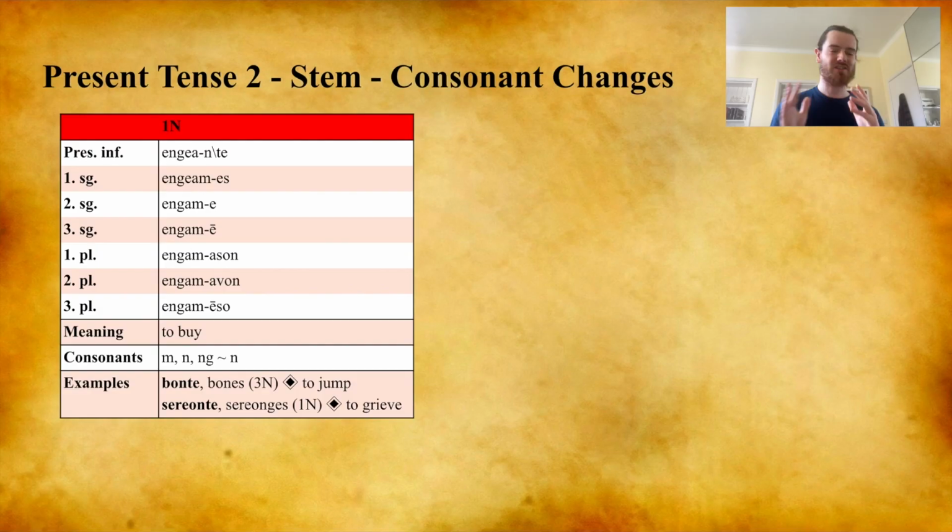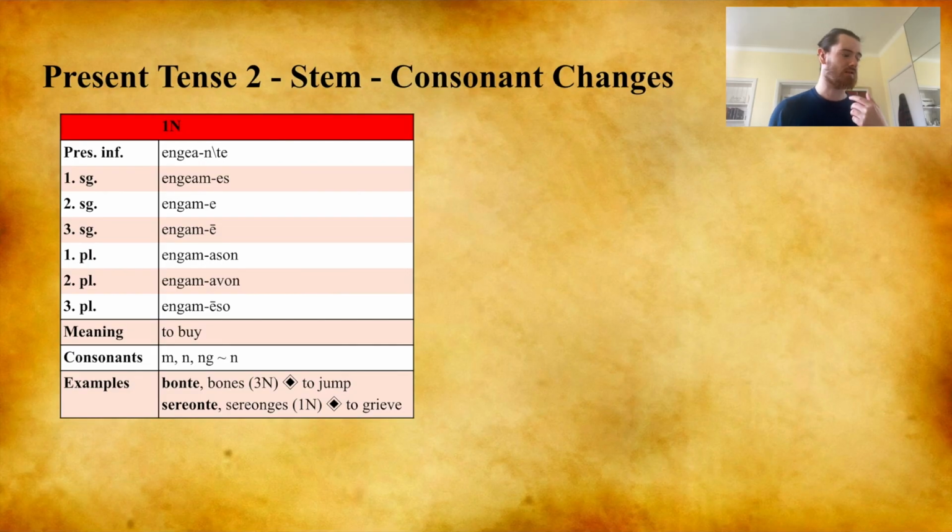We can now look at the consonant changes which affect the stem. Each of the 6 subclasses is probably most recognizable because the consonants and vowels that characterize the stem of the verb will change. Let's look here at the nasal subclass engeante. A note on hyphens and backslashes. The stem is to the left of the hyphen. The ending is to the right of the hyphen. If a consonant or vowel in the ending after the hyphen has a backslash after it, it means that that sound replaces the final consonant of the stem.